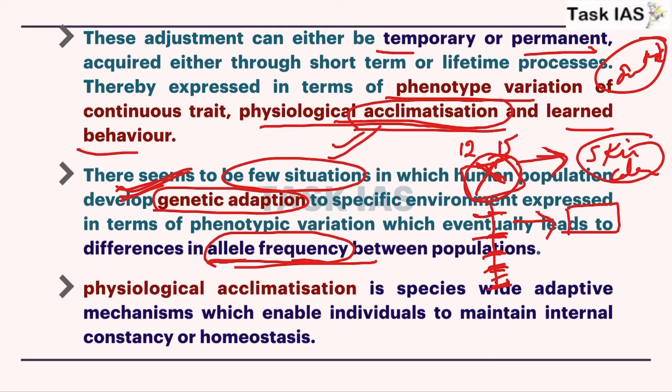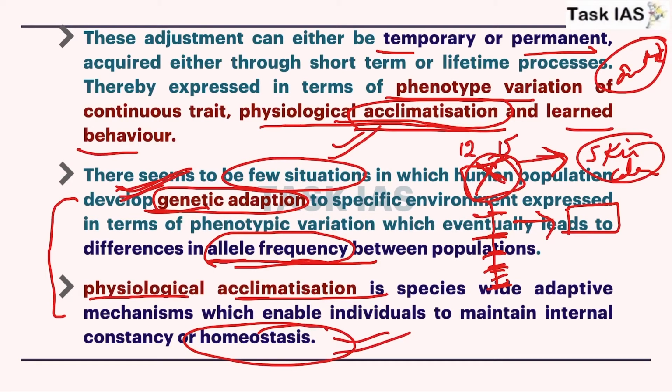Now physiological acclimatization or this genetic adaptation, these adaptations or favorable conditions will help an individual to maintain homeostasis or internal balance between functioning of different organs or tissues.